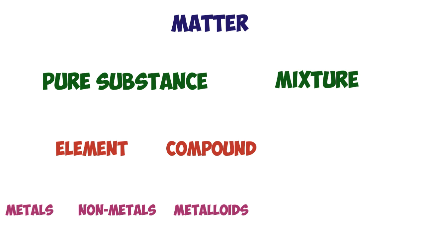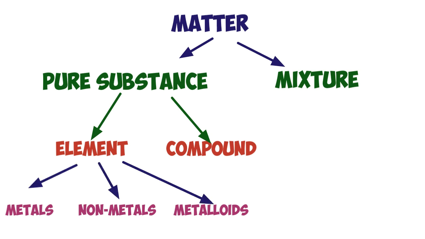We can conclude that anything that occupies space and has mass is called matter, and matter is divided into two, that is pure substance and mixtures. Pure substance is again divided into two, that is element and compound. An element is a substance which cannot be split up into two or more simpler substances by usual chemical methods, and it is divided into three, metals, nonmetals and metalloids.